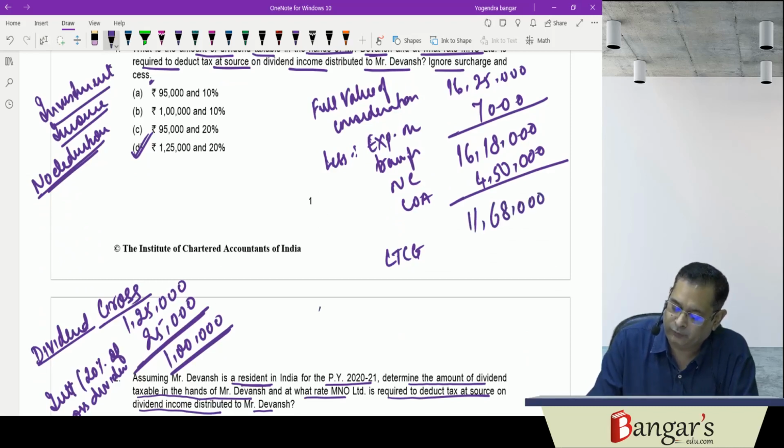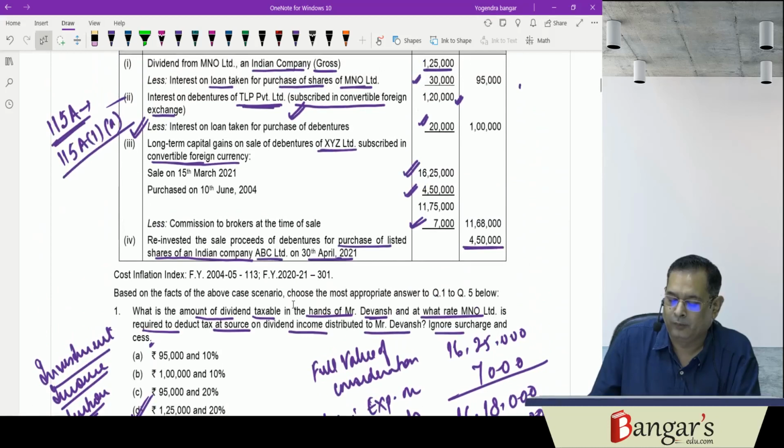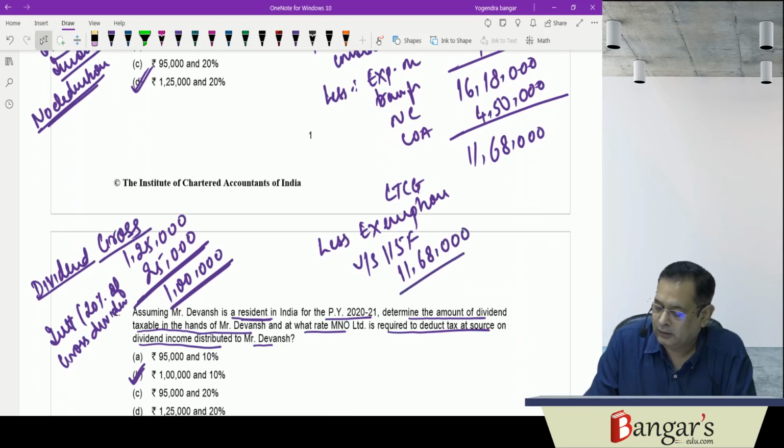Then you will get an exemption under section 115F. Since he has made an investment within 6 months from the transfer of this foreign exchange asset, we will get the benefit of 115F. Here investment has been made in shares of a listed company, so less exemption under 115F. Net LTCG is 11,68,000. What is the net consideration? 16 lakh and 18,000.